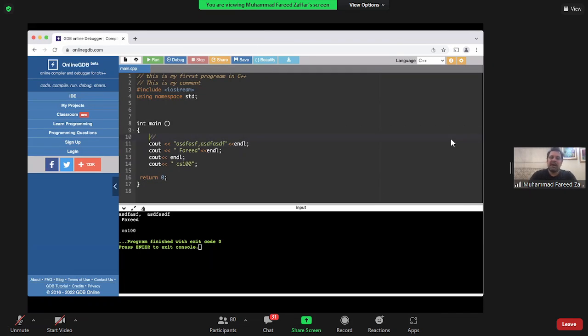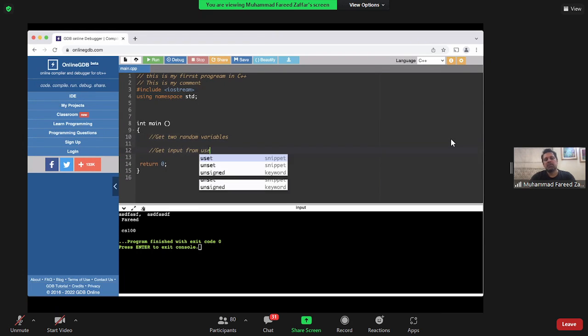So if I were to write the program that we wrote just now from scratch, when I start writing the program, this is what I do. Get two inputs, get two random variables. So that pseudo code I'm talking about, this is how I write it. Then after that I will say get input from user.